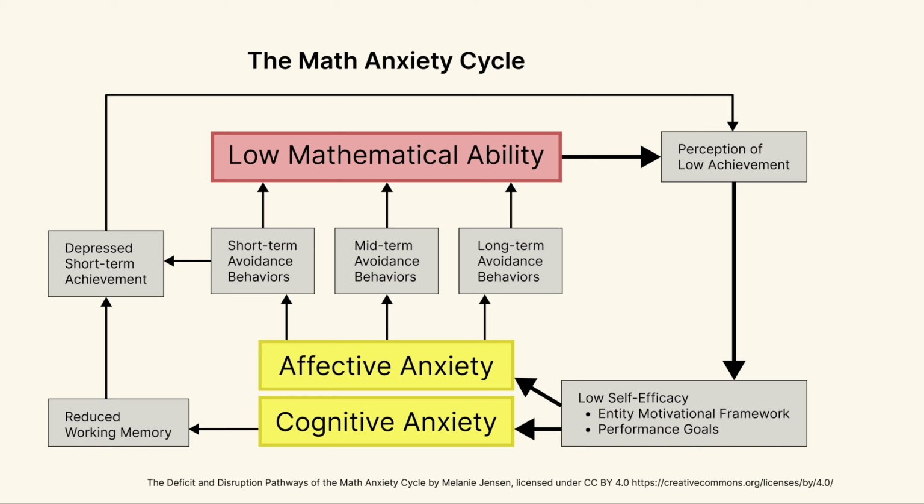So if you slept through the entire beginning of this presentation, here's what I want you to take away from it so far. The most powerful pathway is from low ability or low performance to a low perception of ability, and from there to low self-efficacy, and then to high anxiety. And this is our best opportunity to intervene.